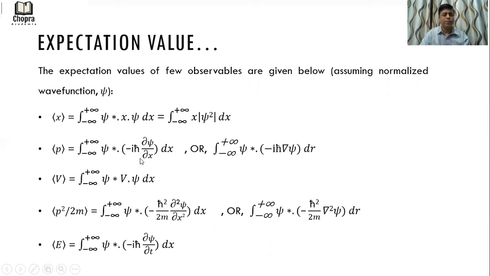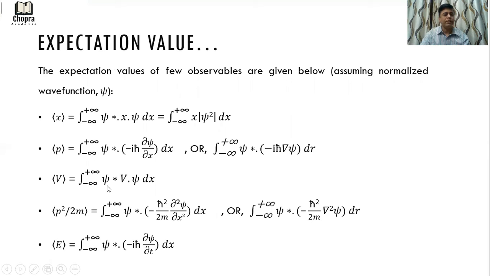Attention has to be paid here that the operator operates only on the right hand side. So the operator for the momentum, minus i h cross dou by dou x, has to operate on the right hand side, that is your psi here. Now V is again a scalar quantity, so here it is the integration from minus infinity to plus infinity of psi star V psi dx.